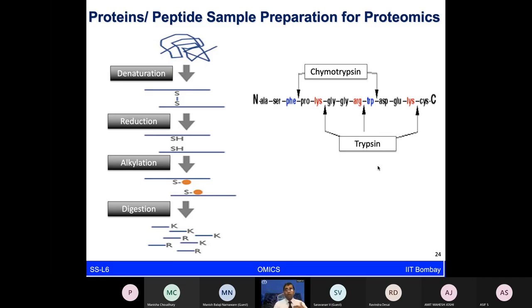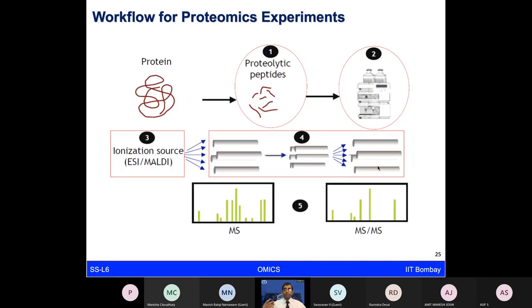Now our understanding of protein sequences, amino acid sequences, and various structural changes, many of these fundamentals become crucial, but we are going to utilize them at a more complex, high throughput instrumentation level. So now we have these complex protein mixtures. I'm not talking about one protein, but complex protein mixtures which we have digested, and after digestion we have got these peptide forms.